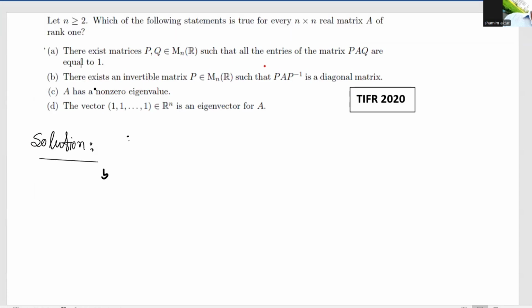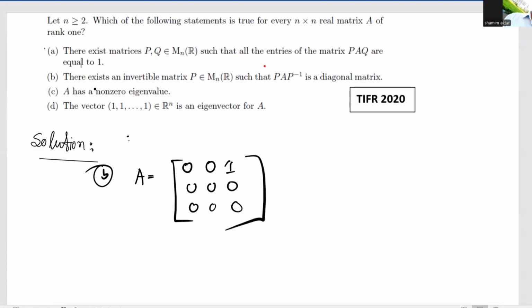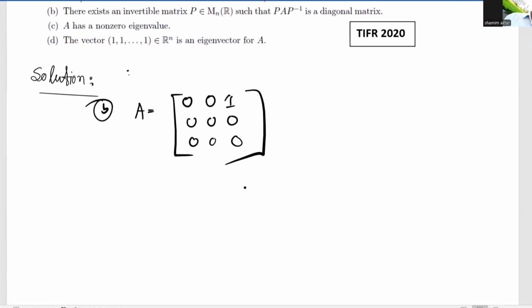First, we choose A equal to a non-zero nilpotent matrix, that is, 0 0 1, 0 0 0, 0 0 0. Then A is not diagonalizable. Why?